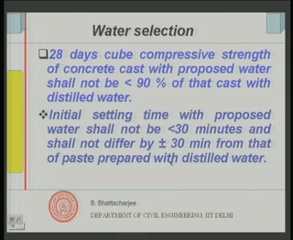So you prepare paste with distilled water and measure its initial setting time, and the initial setting time in no case should be less than 30 minutes, because that is the minimum requirement for any cement, and this also shall not differ by 30 minutes from that of paste prepared with distilled water. For example, if you get 60 minutes, or let us say just 30 minutes with distilled water, and you get 90 minutes with the proposed water, then the difference is too large. So that is the point.